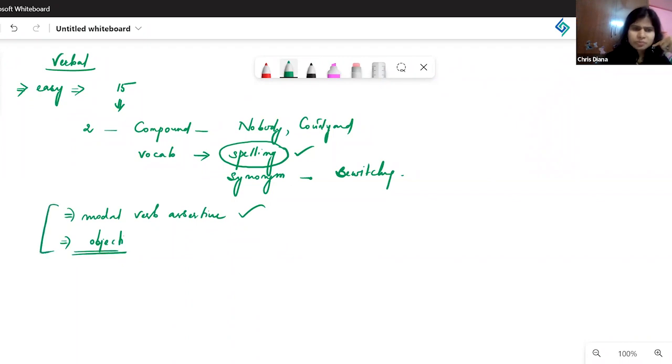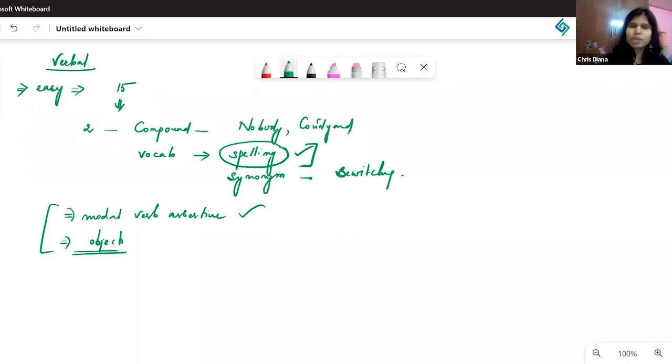So among all the 15 questions, only these three were of a little more difficult level, moderate or difficult. For a normal, average student, these were the three questions that would have been difficult, but if you knew them well, good.